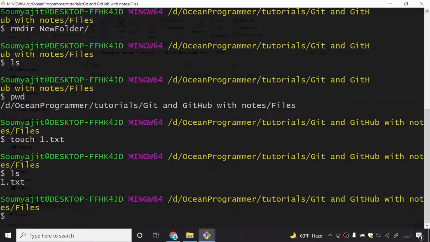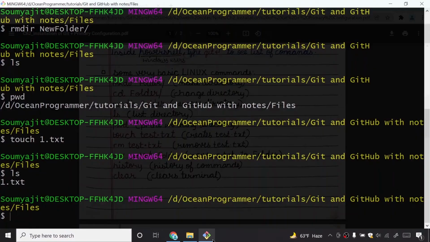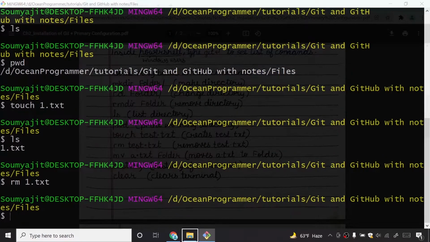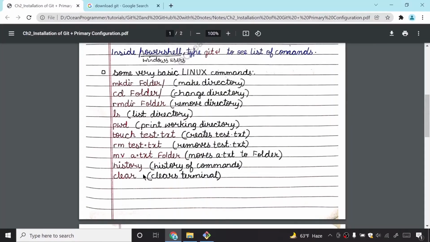If I say ls, now it is giving me 1.txt, and rm touch.txt, it will say okay, I will remove this. If I say rm touch.txt, why is it not coming? Okay, 1.txt, I will say 1.txt because I created it with 1.txt. I will refresh it. Now it is saying the folder is empty.